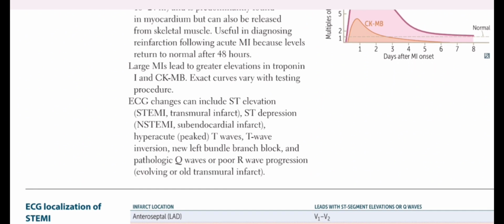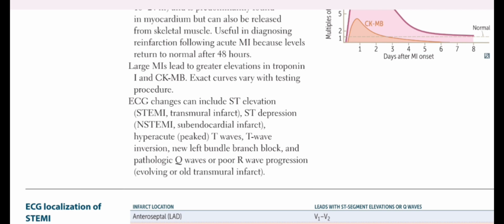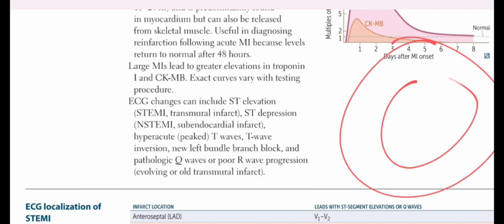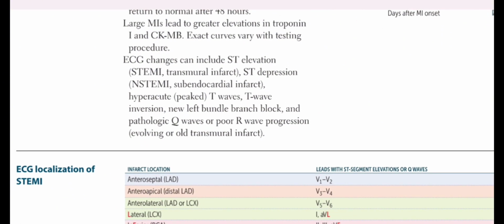The ECG changes can include ST elevation, that is the STEMI, which represents the transmural infarction of the entire wall of the myocardium. And the NSTEMI represents the subendocardial infarction, that is an infarction that is present on the inner surface of the tissue only. There may be hyperacute T waves, that is the peaked T waves.